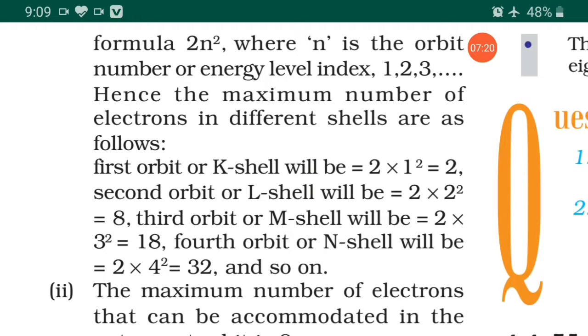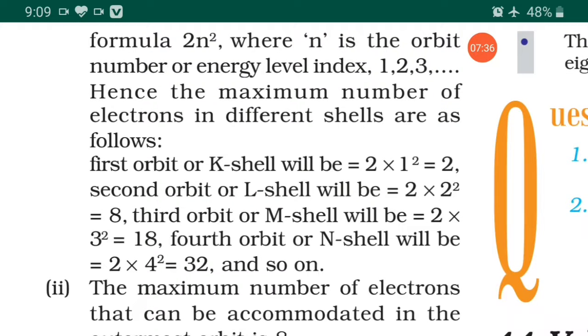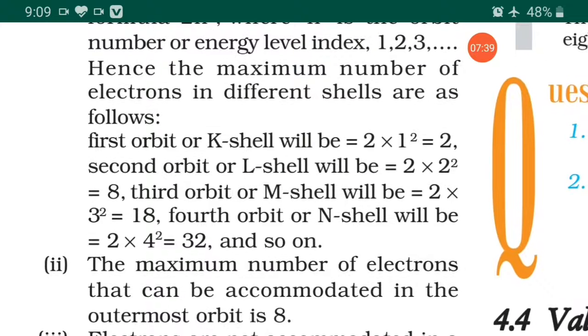Generally the first orbit we can consider as K cell, which will be 2 into 1 square, that is 2, meaning 2 electrons will be accommodated in the first cell, the K cell. Second orbit or L cell will be 2 into 2 square, meaning total 8. So in the second orbit, the L cell, 8 electrons will be accommodated.